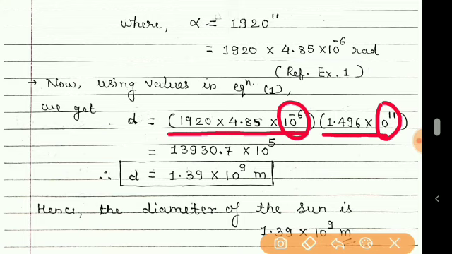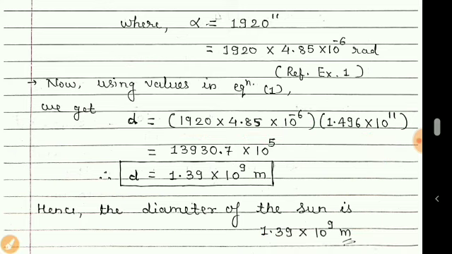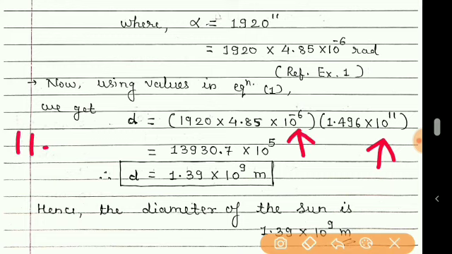Their calculation is made separately. Here the power of 10 is 11 and here the power of 10 is minus 6, and so 11 minus 6 is equal to 5.